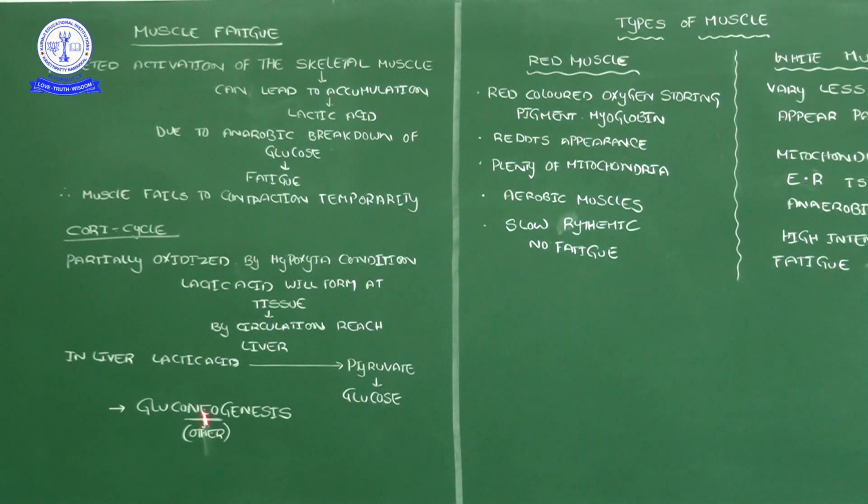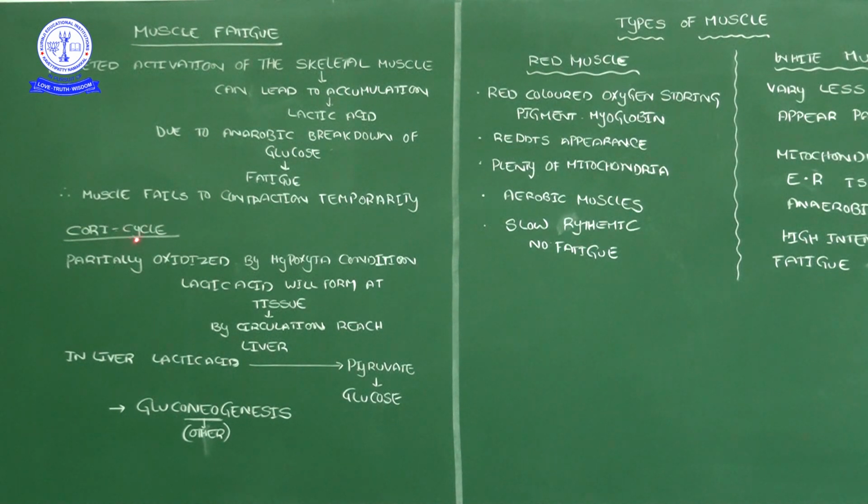So from lactic acid glucose is produced, and that's why we call this mechanism gluconeogenesis.